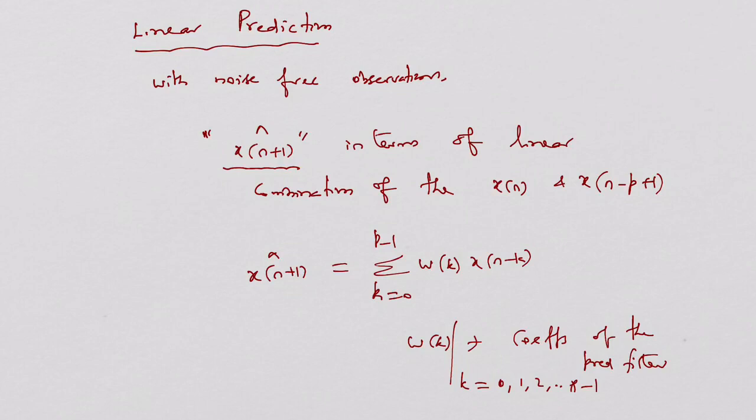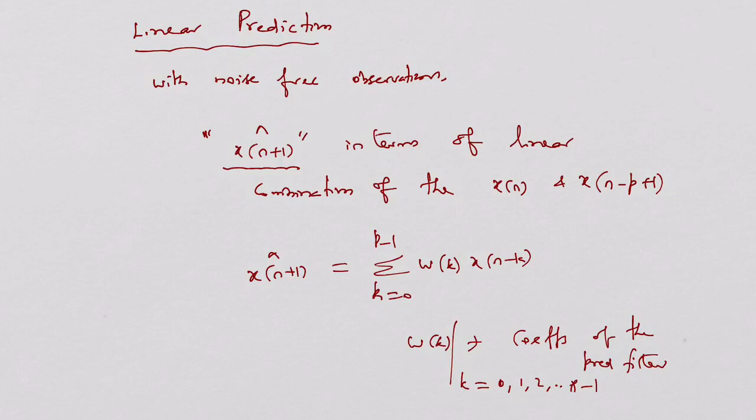In noise-free observation based prediction, the desired output is x of n plus 1, that is, the estimate of x of n plus 1, x cap of n plus 1, in terms of linear combinations of the present and past samples. So when the Wiener filter is used as a linear predictor, d cap of n will become x cap of n plus 1, which is equal to the sum of w of k into x of n minus k.